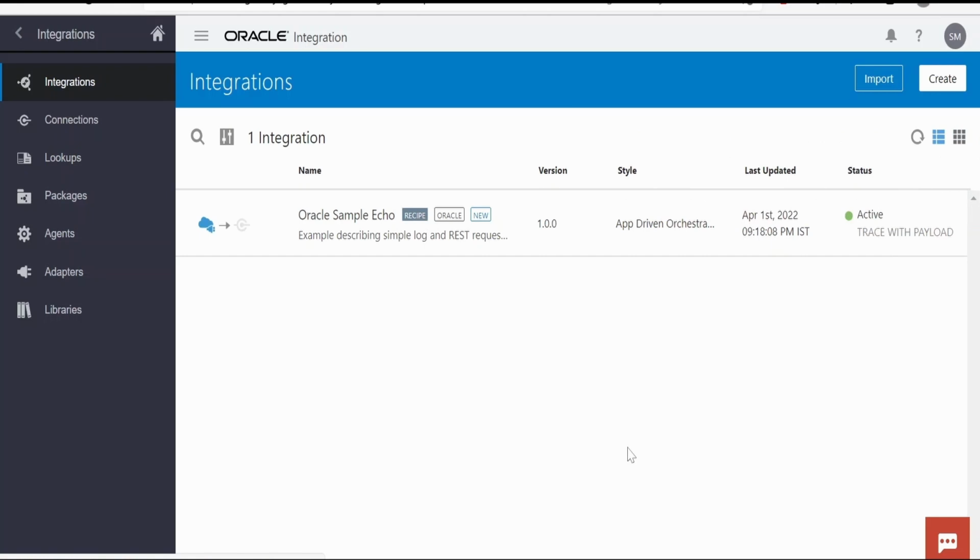In our next chapter, we will learn in detail how to create a connection, how to create an integration, lookups, agents, adapters, libraries, and each and every thing from scratch, and we will begin our learning phase of Oracle Integration.